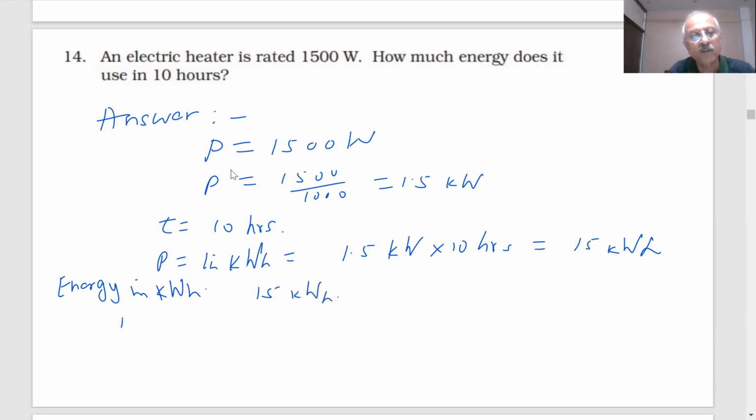If you want energy in joules, how will you calculate it? 1 kilowatt hour is 3.6 into 10 power 6 joules. Now you calculate.